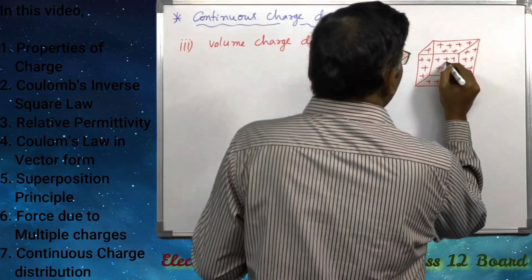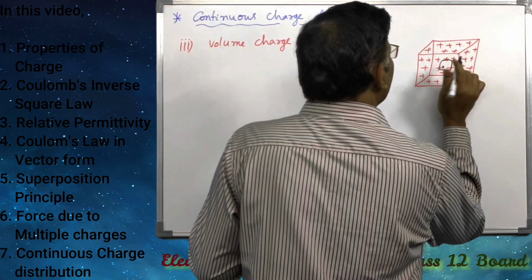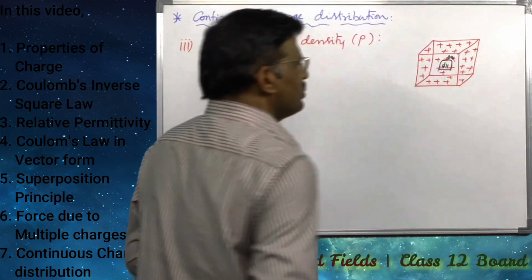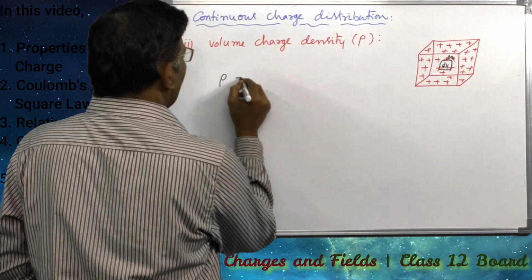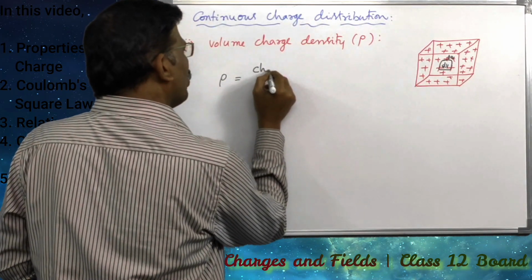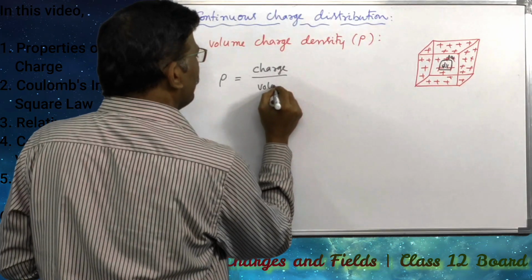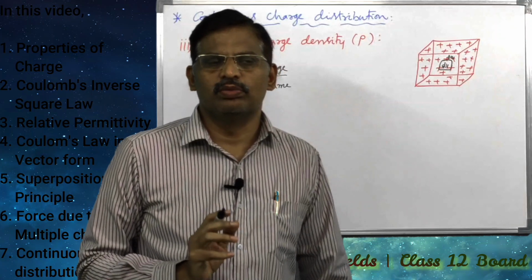In this, let us now imagine a small volume dV on which charge is assumed as dq. So volume charge density rho is defined as total charge divided by total volume, or charge per unit volume.